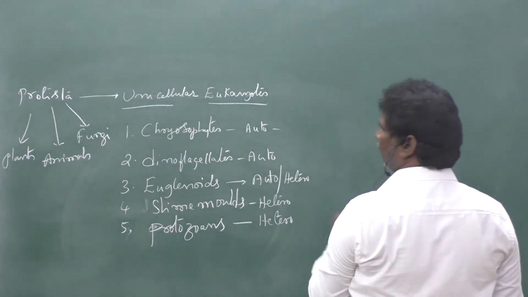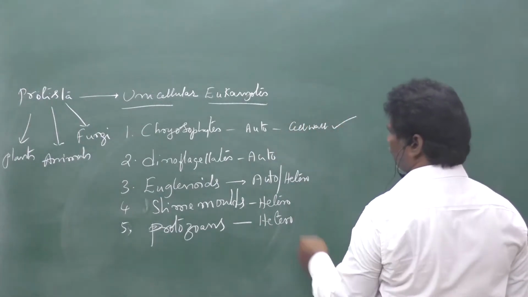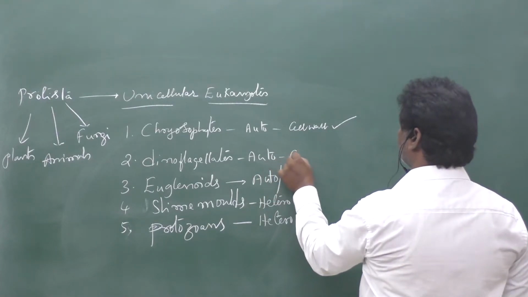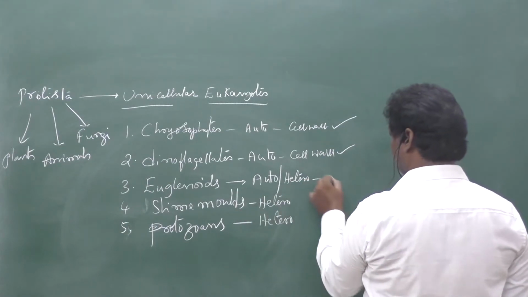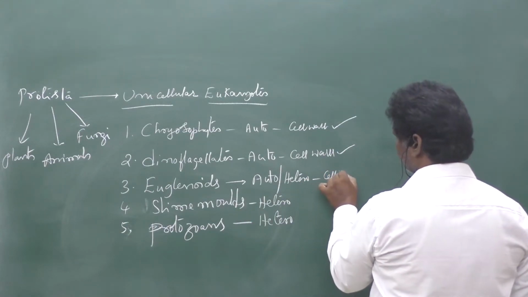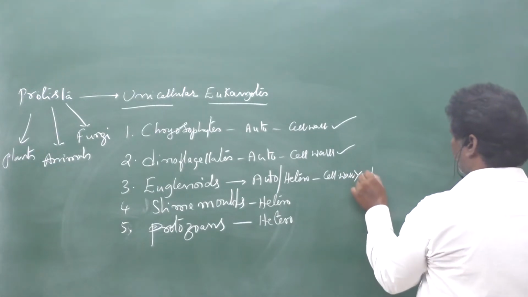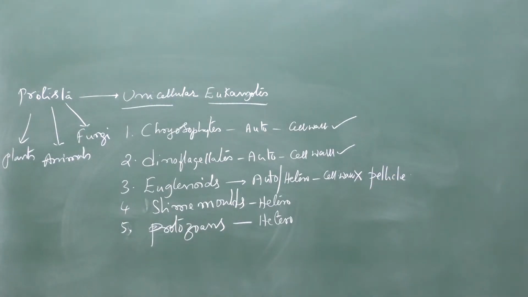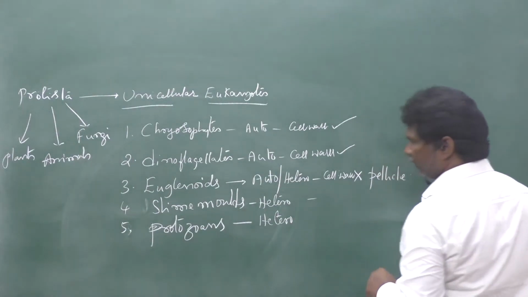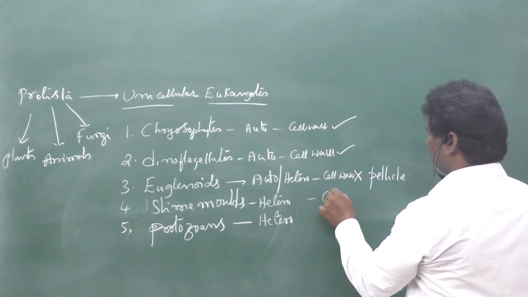Next, the cell wall. Chrysophytes contain a cell wall. Dinoflagellates also contain a cell wall. But in euglenids, the cell wall is absent. Instead of a cell wall, a proteinous layer is present. That proteinous layer is called the pellicle. Next, in slime molds, the cell wall is absent.